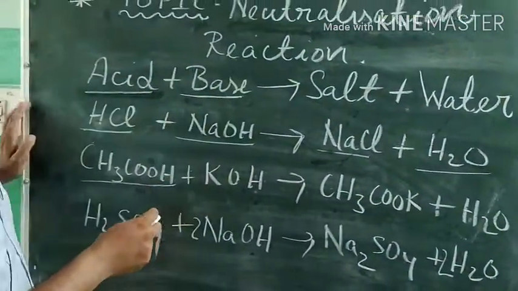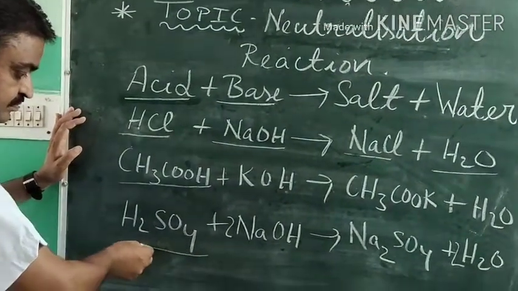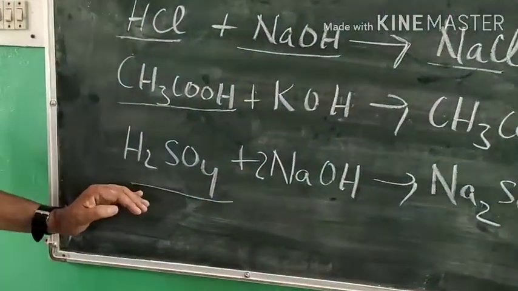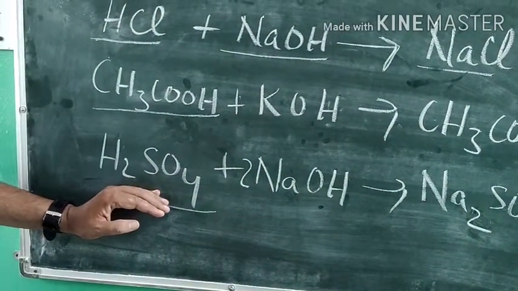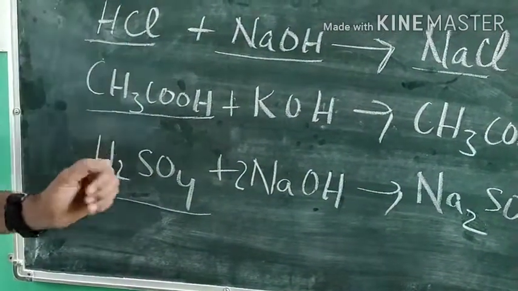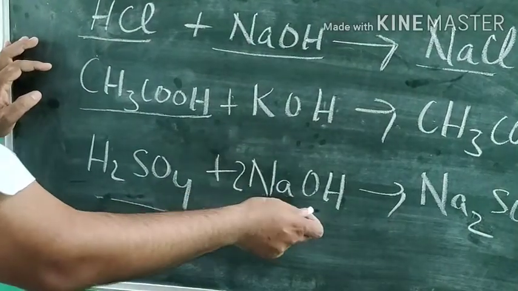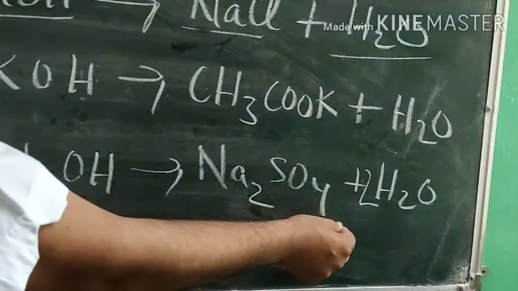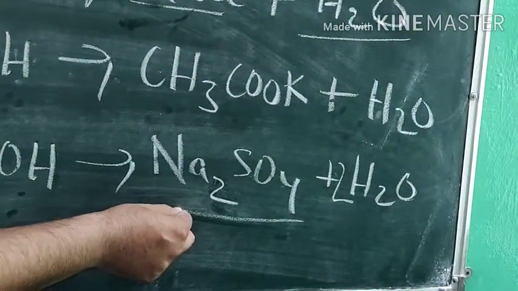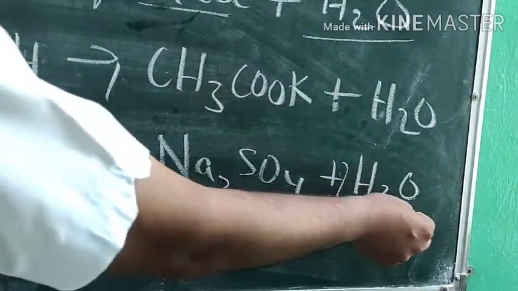Next reaction is sulfuric acid. When this sulfuric acid, the strongest acid, reacts with sodium hydroxide, it forms sodium sulfate, and water is released in this reaction.